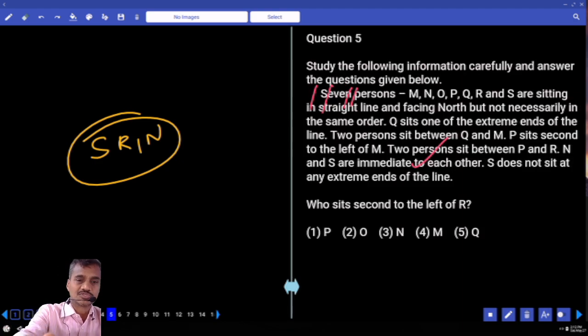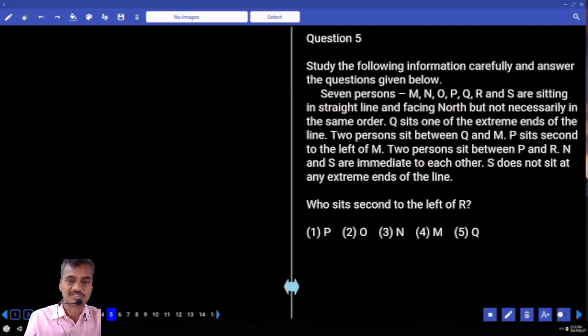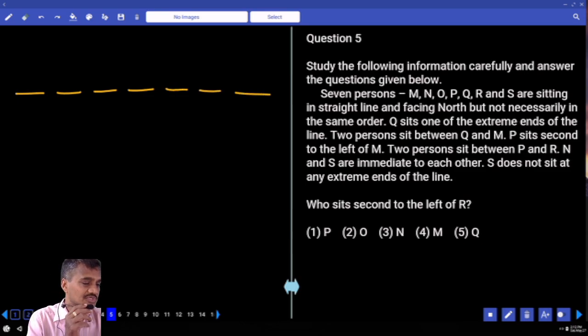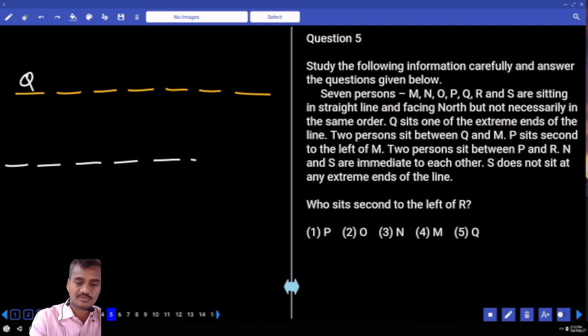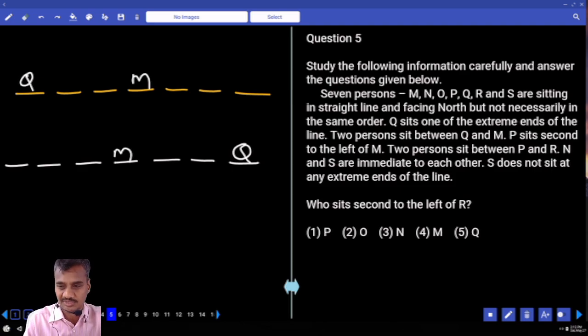Then next coming to question number 5. Here there are 7 persons, 1, 2, 3, 4, 5, 6, 7. They are seated in a row and all the persons are facing north. Q sits at one of the extreme ends of the row. So how many possibilities do we have for this Q? 2 possibilities. Q can be at the left extreme or at the right extreme. Now there are 2 possibilities for this Q, and 2 persons sit between Q and M. And P sits second to the left of M.